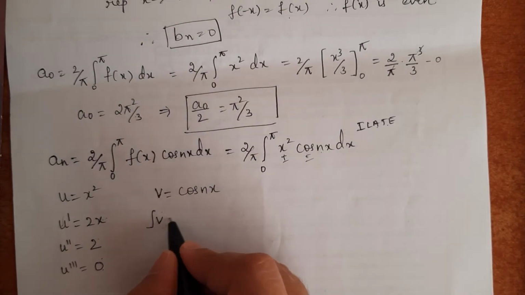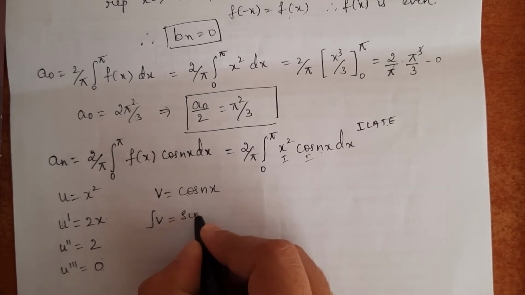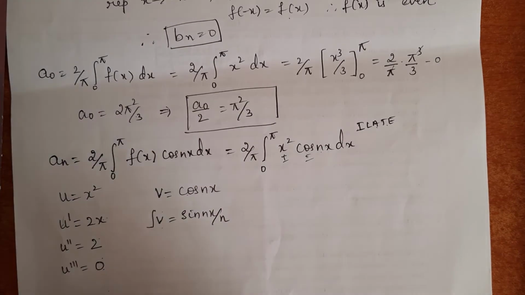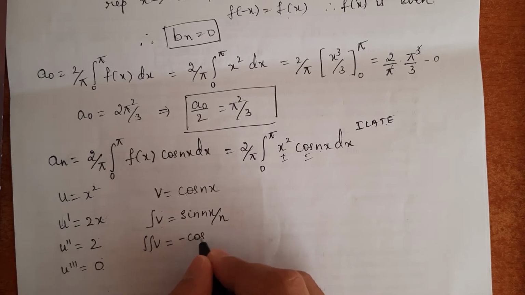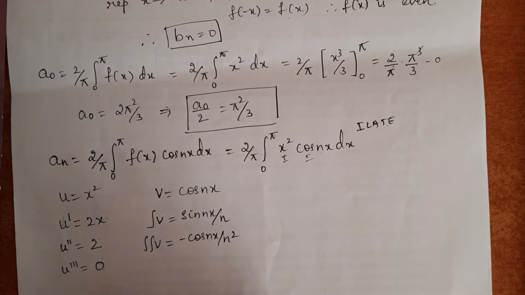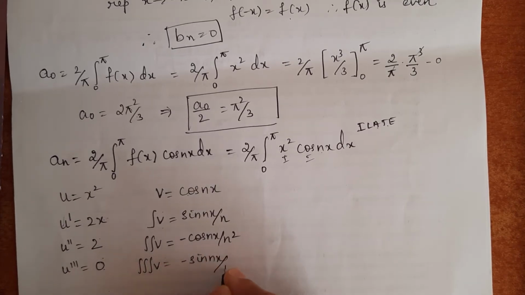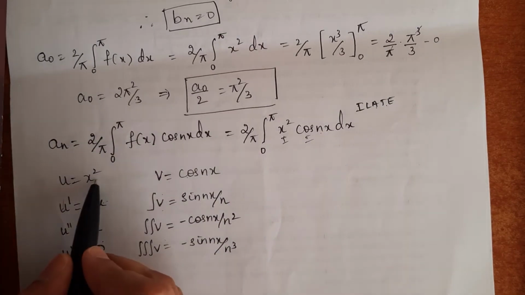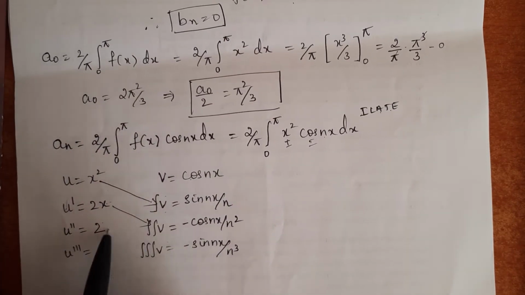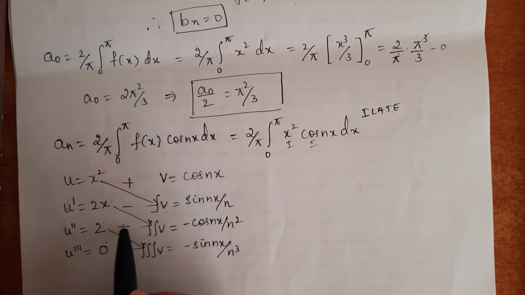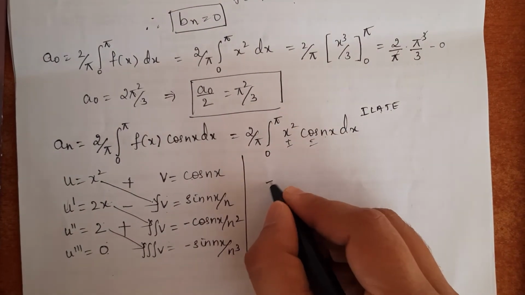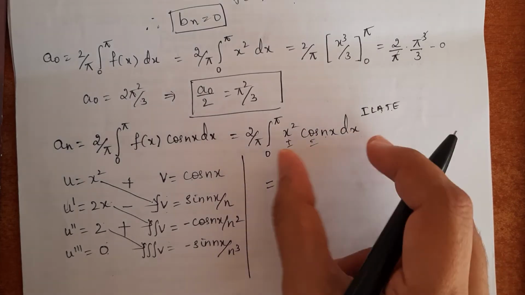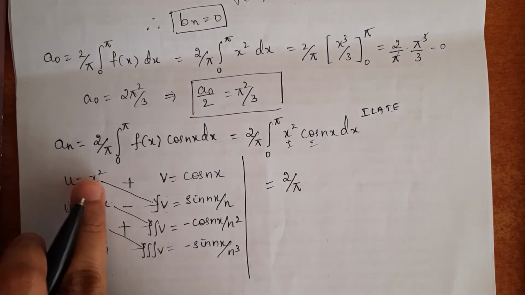So, the integration of v, the integration of cos nx, is sin nx divided by n. Then the double integration of v: we know that the integration of sin nx is minus cos nx divided by n square, and the triple integration of v is minus sin nx divided by n cube. Now, we will cross multiply the terms like this with alternate plus and minus signs. This is how you can apply Bernoulli's rule very easily. So, here I will substitute 2 by pi. For this integral part, I had applied Bernoulli's rule like this.